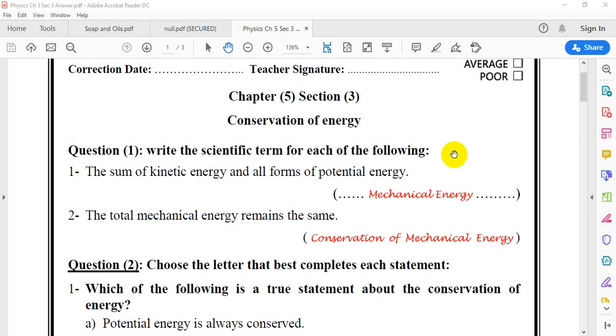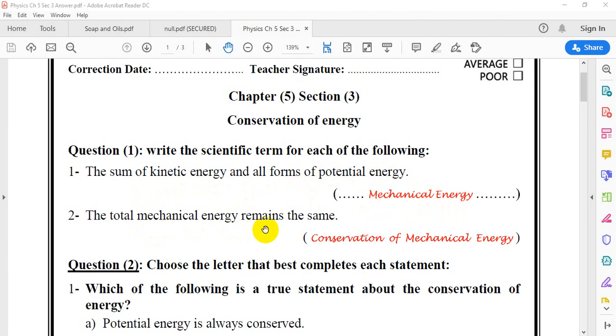Question 1. Write the scientific term for each of the following. The sum of kinetic and all forms of potential energy. The sum of kinetic and potential energy is the mechanical energy. Kinetic energy plus gravitational potential energy plus elastic potential energy is called mechanical energy.